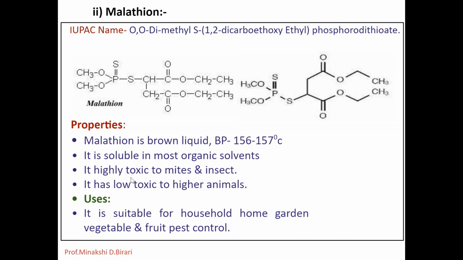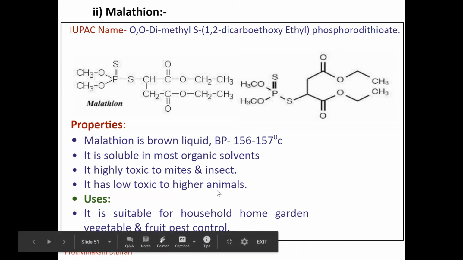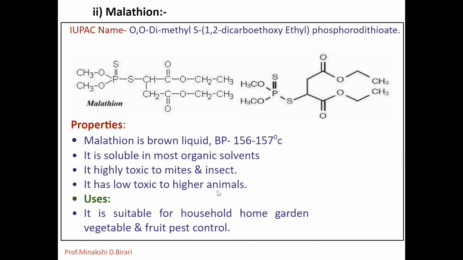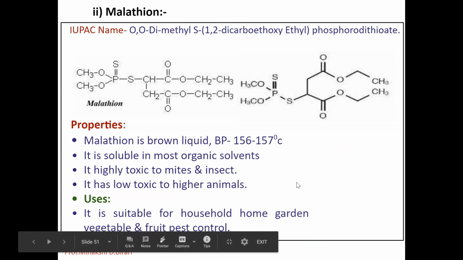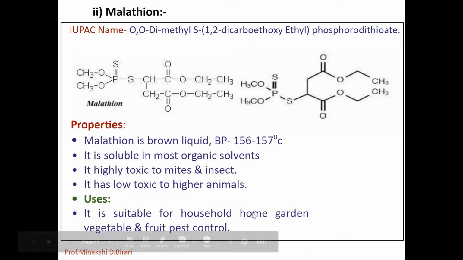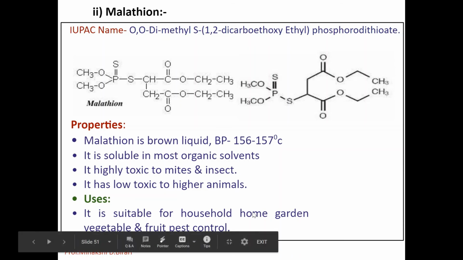It has low toxicity to higher animals. Chronic toxicity and inhibition effects are also lower. Now what are the uses of malathion? It is particularly suitable for household, home garden, vegetable and fruit pest control.